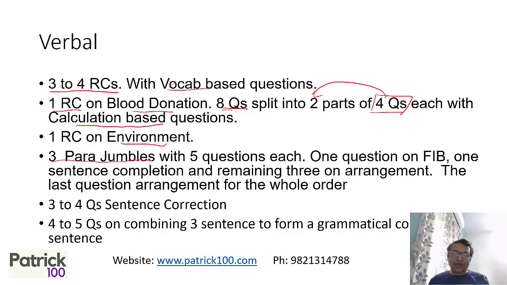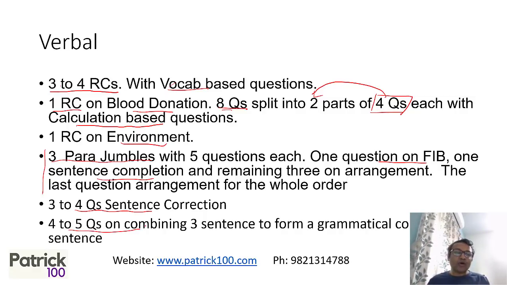There were 3 parajumble sets of 5 questions each, with 5 sentences in each parajumble. One of the questions was fill in the blanks, and one was sentence completion. The remaining 3 were on arrangement. Normally, the last question was on the arrangement of the whole order of the sentences. Also, 3 to 4 questions on sentence correction, and 4 to 5 questions on combining 3 sentences to form a grammatically correct sentence.